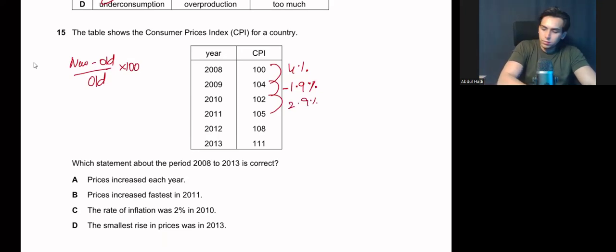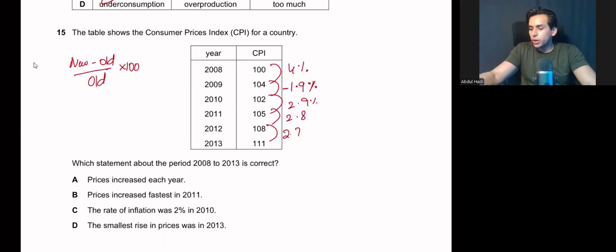Then again, from here to here, it is 2.8%. And again, this is 2.7%.